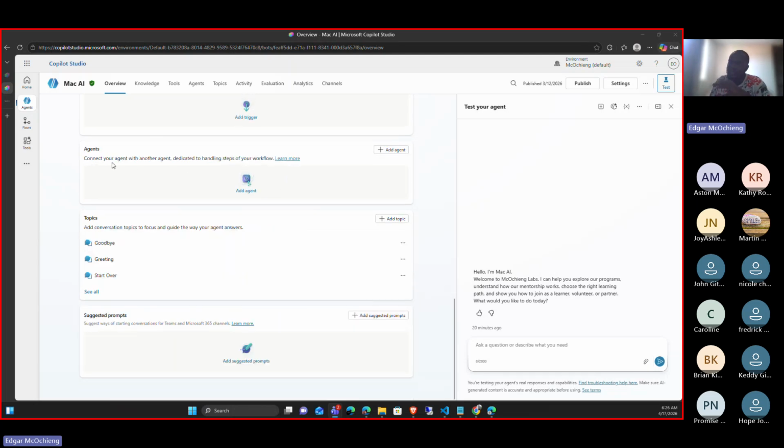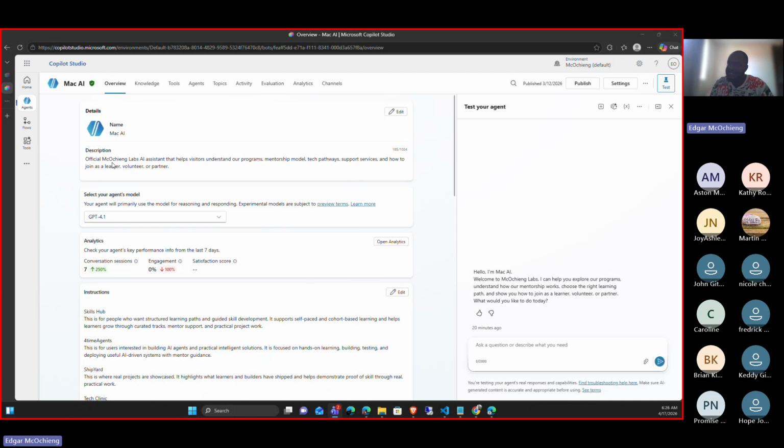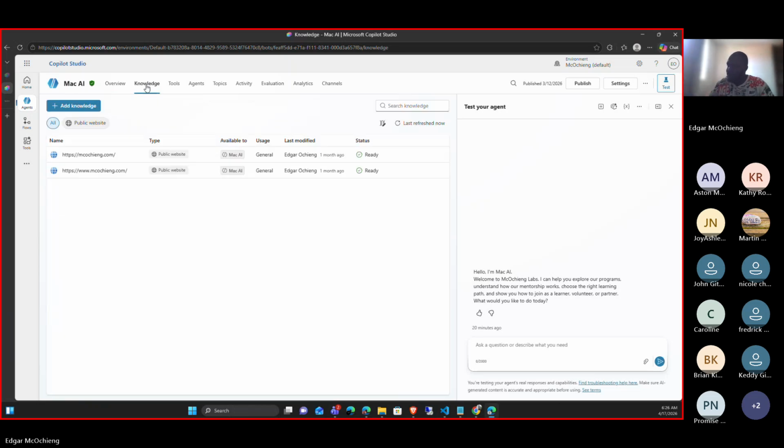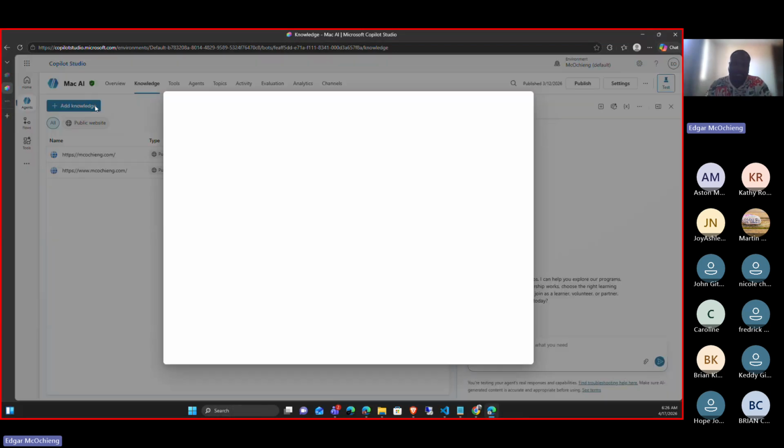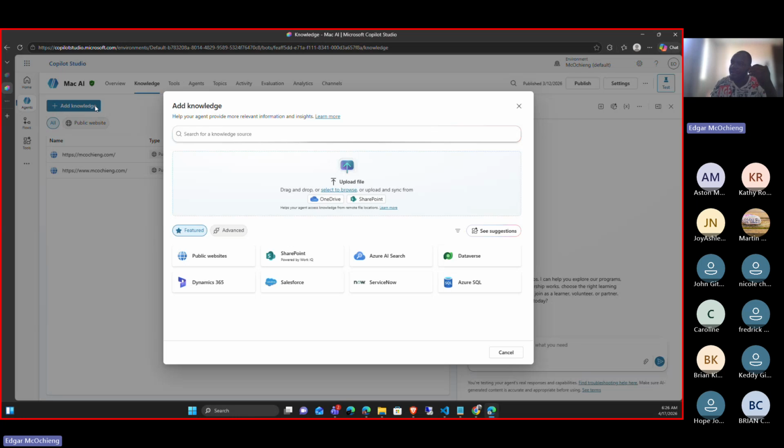So in agents, this is where we can add another agent to make a multi-agent architecture. So that's the overview. Next, let's go to knowledge. In knowledge, this is where we are able to enrich the information that our agent can know. There are many ways we can add knowledge.